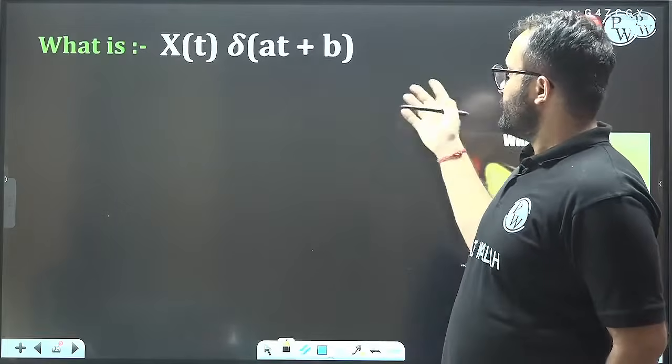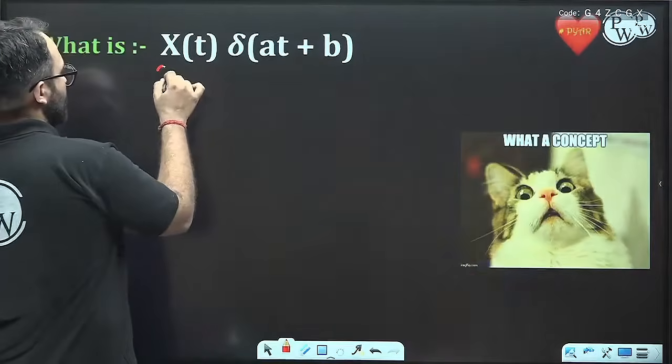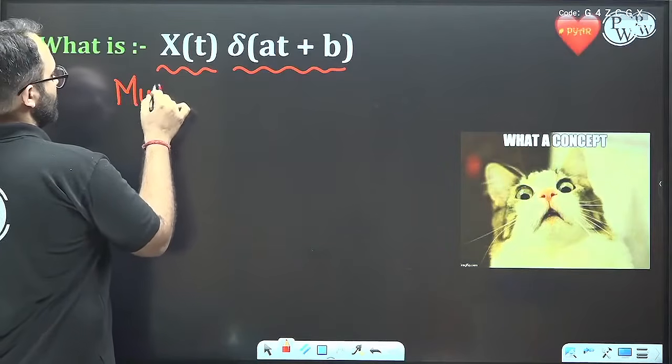So what happens when we are multiplying any signal with delta?